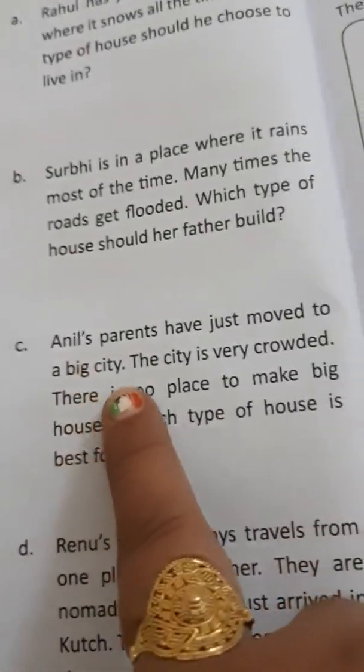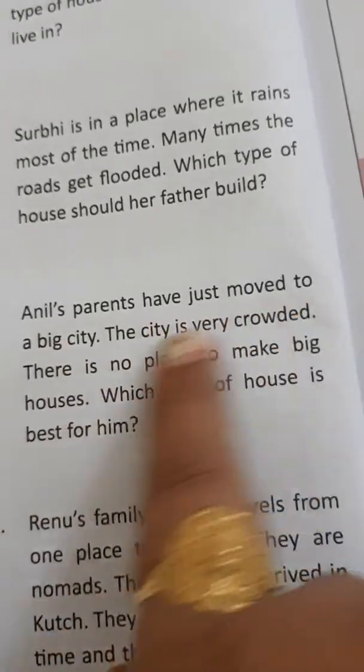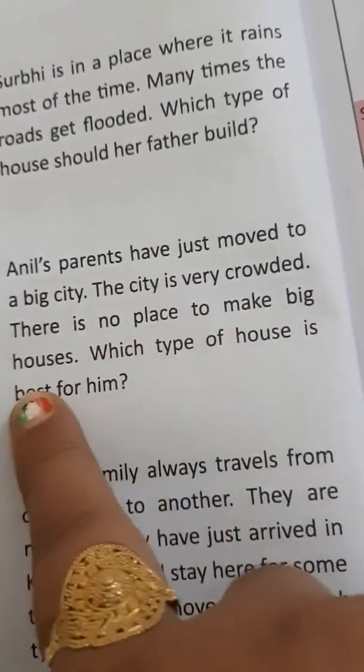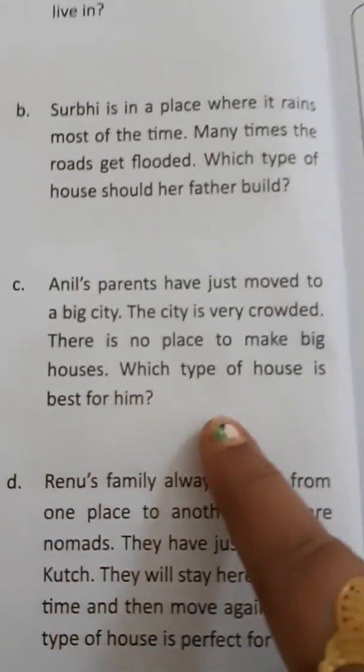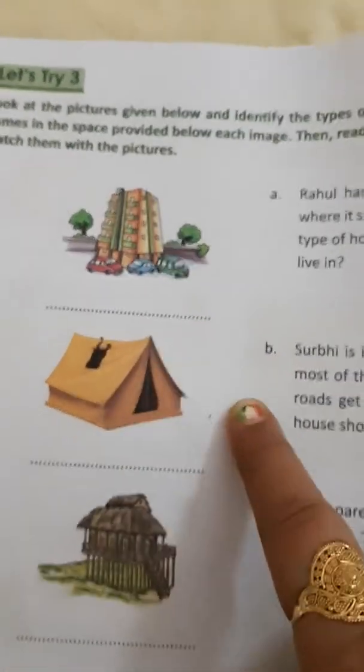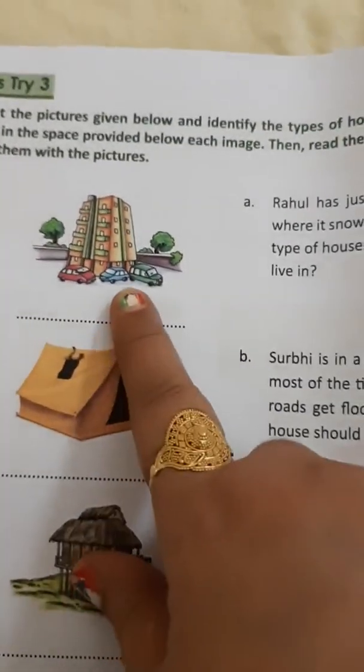Anil's parents have just moved to a big city. The city is very crowded. There is no place to make a big house. Which type of house is best for him? So the apartment is best for him. So we will go with apartment.